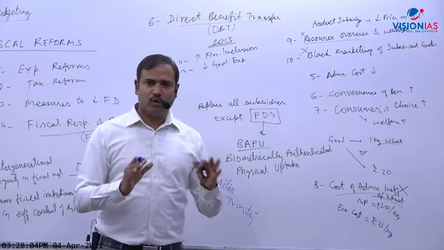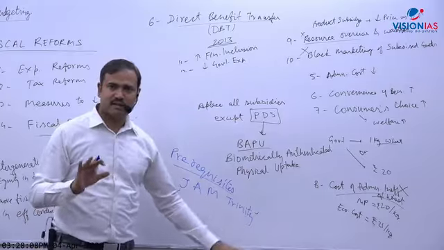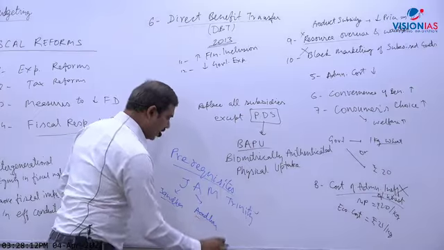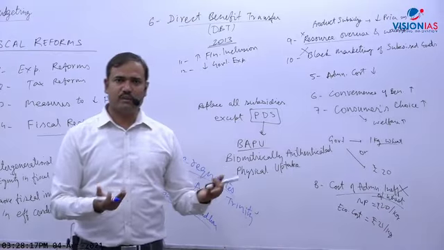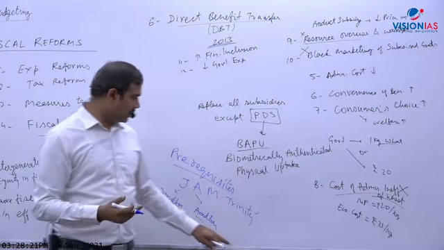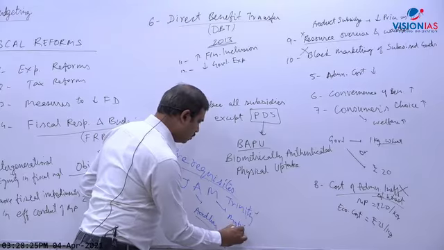Until all people, especially the poor, have a bank account, we cannot successfully implement this. A for Aadhaar. Aadhaar is needed because unless Aadhaar is linked, the corruption will not be eliminated. As I told you, the leakages will be eliminated only if it is linked with Aadhaar. So Aadhaar is a must.